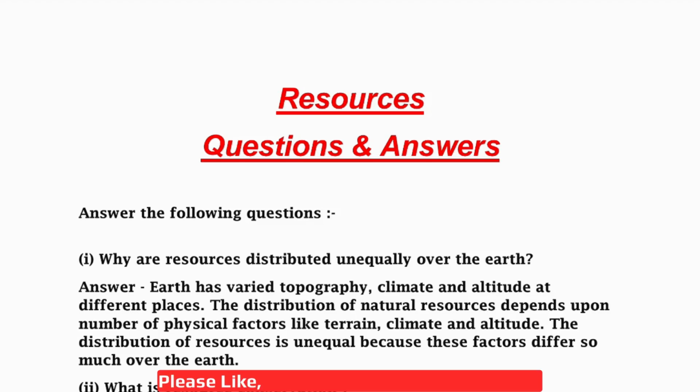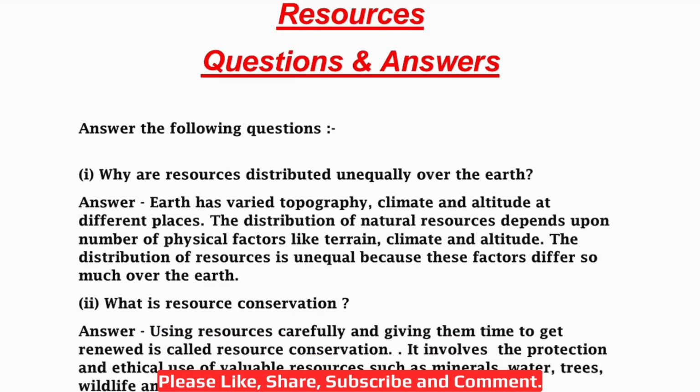So today we will be doing question answers on chapter resources. So let's start. Answer the following questions. Question 1. Why are resources distributed unequally over the earth?